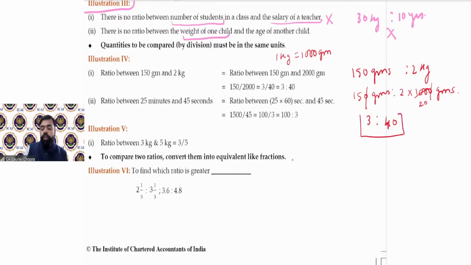So the final ratio is 3:40. All right. So in this way, you can simplify.